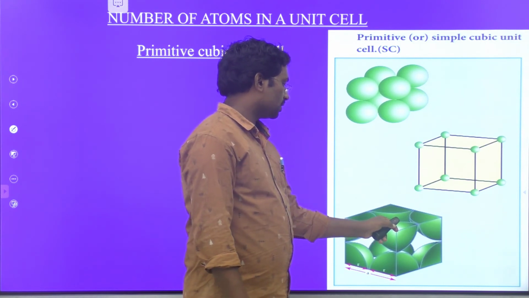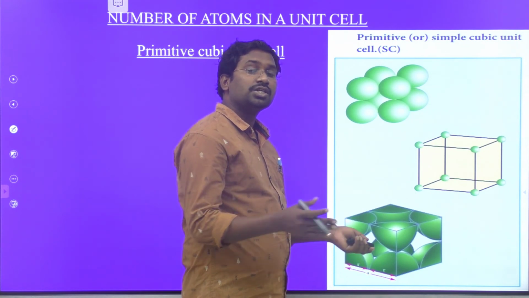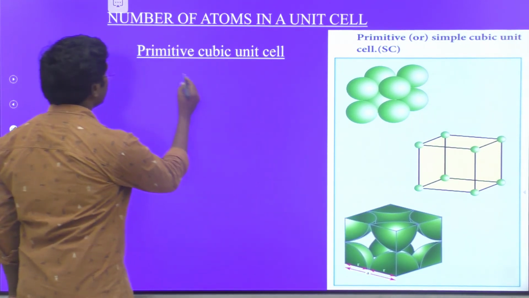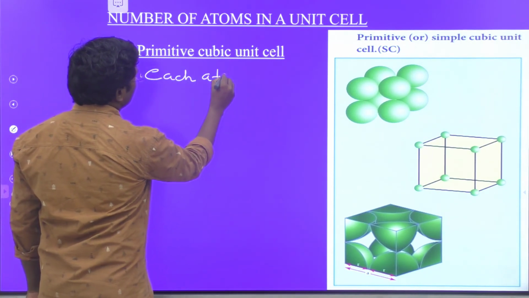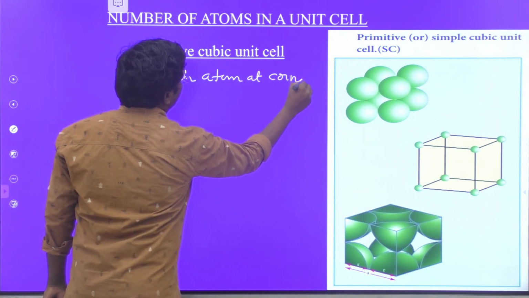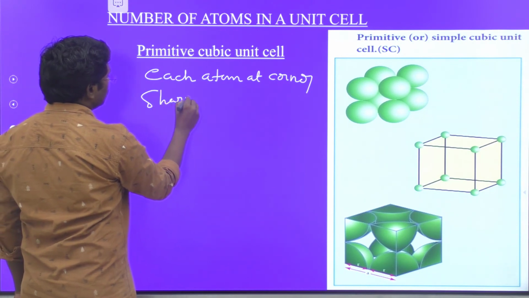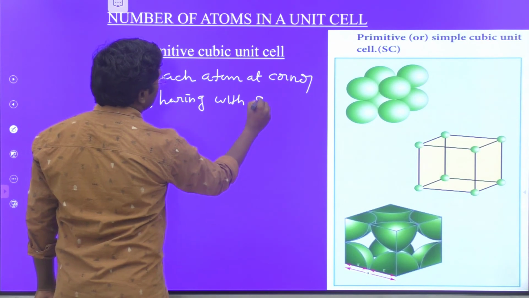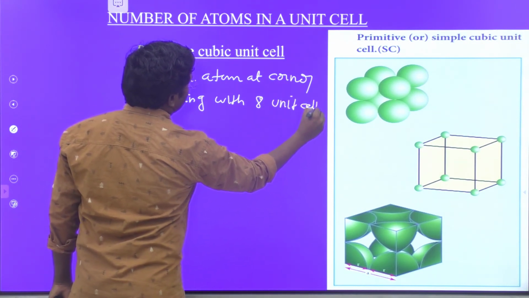In a simple cubic structure, each atom present at a corner is shared with 8 other unit cells. Each atom at a corner is shared with 8 unit cells.